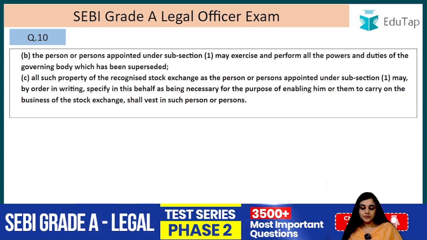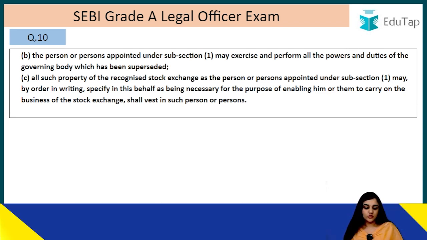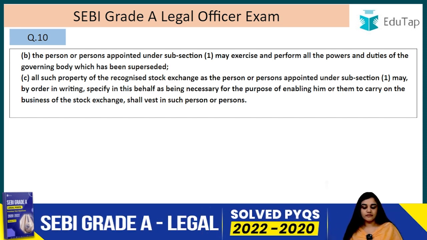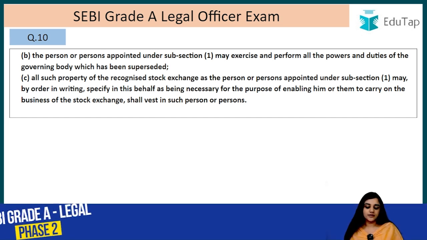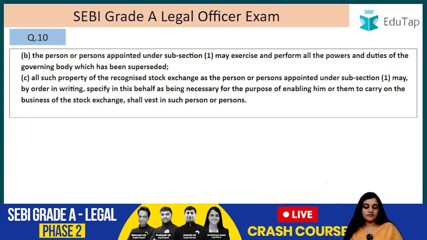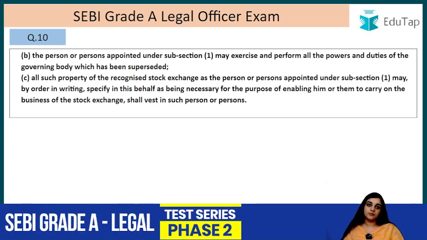B. The person or persons appointed under subsection 1 may exercise and perform all the powers and duties of the governing body which has been superseded. So they will be carrying all their powers. And the third one, C. All such property of the recognized stock exchange as the person or persons appointed under subsection 1 may by order in writing specify in this behalf as being necessary for the purpose of enabling him or them to carry on any business of the stock exchange shall vest in such person or persons.